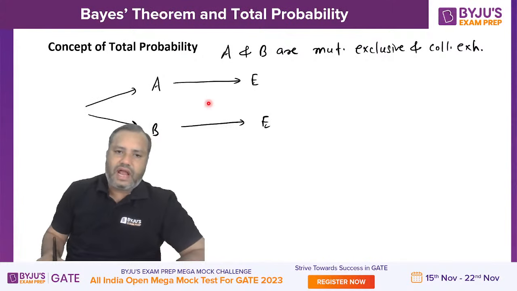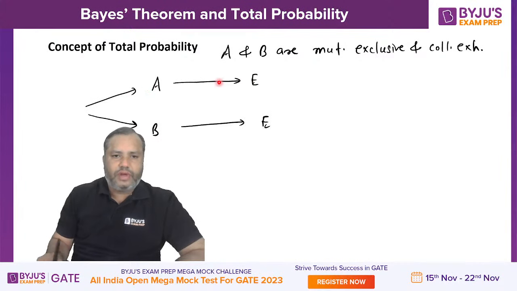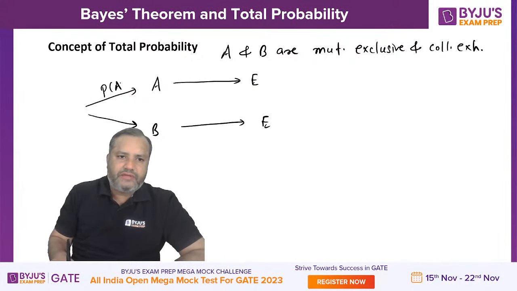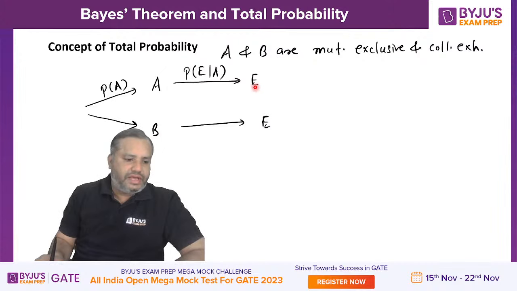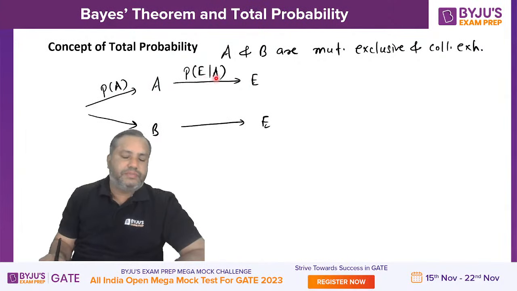So can we say that event E is dependent on A? When event E is occurring through A, then A will be the independent event and E is dependent on A. Therefore, A is the independent and E is dependent.